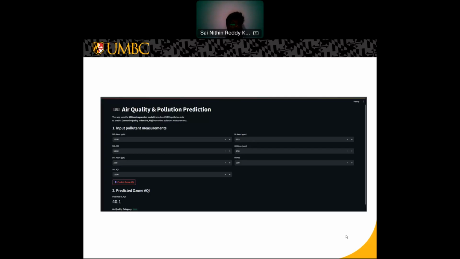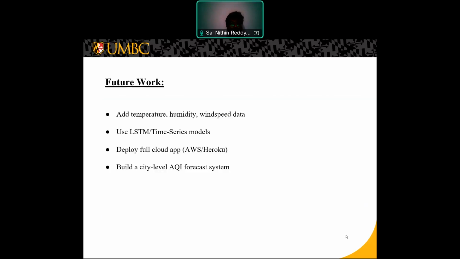So this is the overview I just showed you. Now coming to the future work. In the future, this project can be extended by adding weather variables like temperature, humidity, and wind speed. We can also experiment with time series models like LSTMs and deploy the app on AWS and Heroku. Finally, the model can be expanded to generate multi-city pollution forecasts.